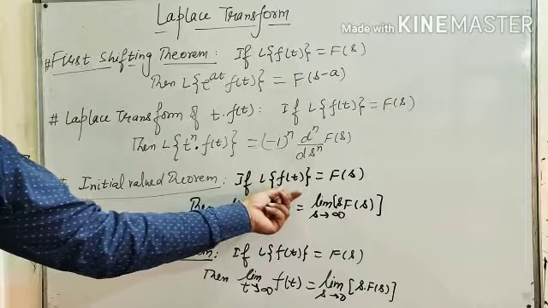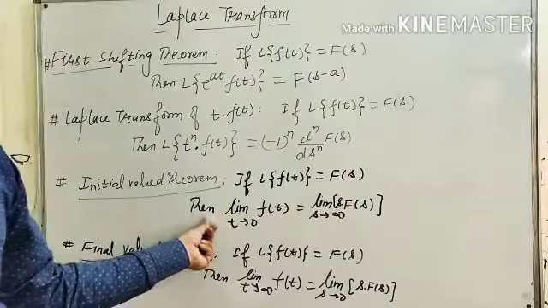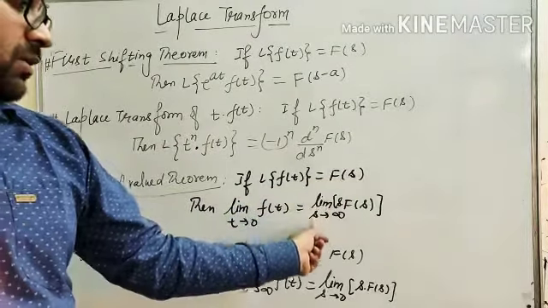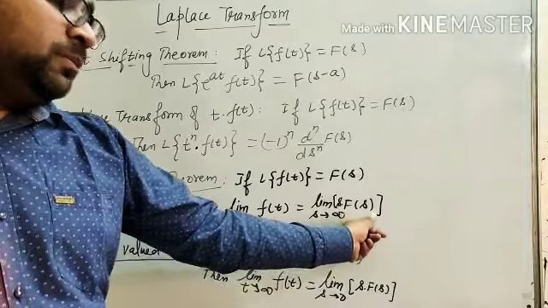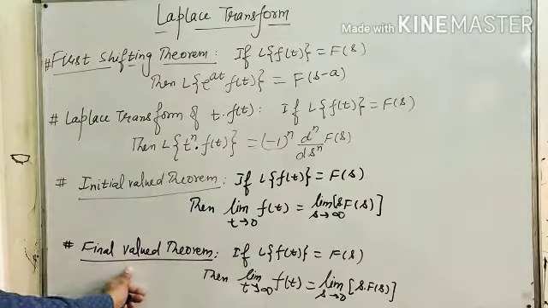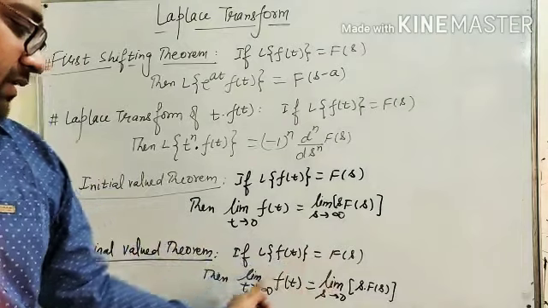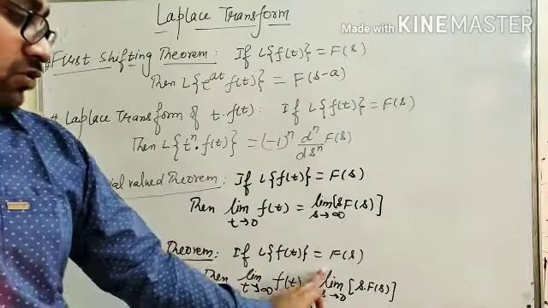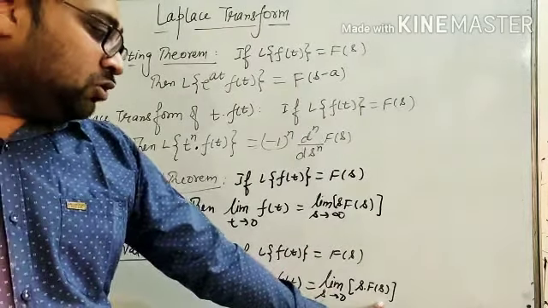Initial value theorem: if Laplace of f(t) equals F(s), then limit t tends to 0, f(t) equals limit s tends to infinity, s into F(s). Final value theorem: if L{f(t)} equals F(s), then limit t tends to infinity, f(t) equals limit s tends to 0, s into F(s).